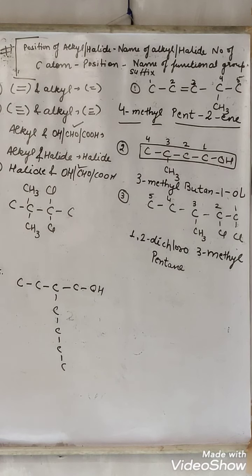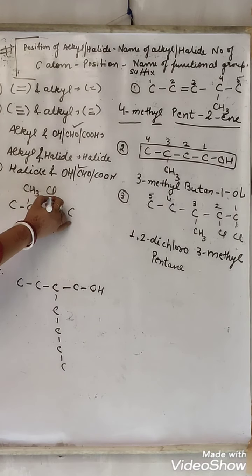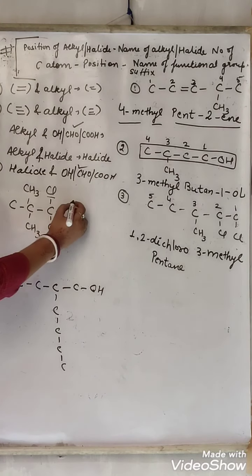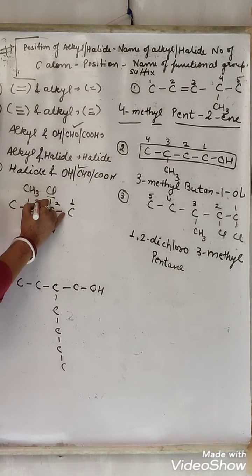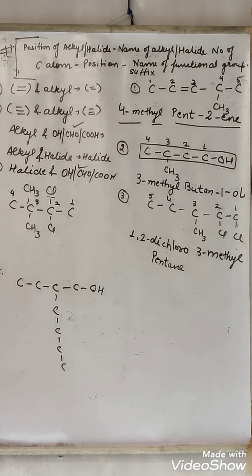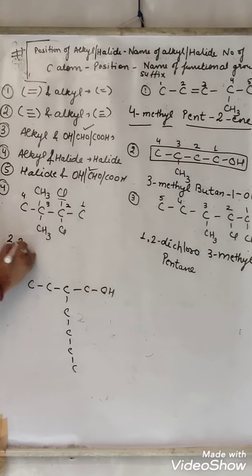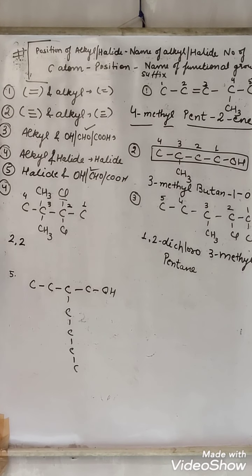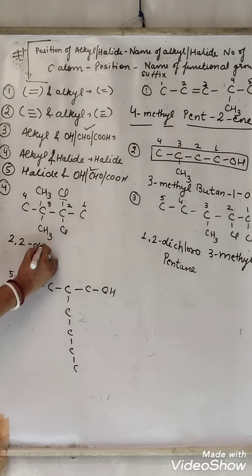Now see the next one, this one. Here what is present? Halide and alkyl. So preference will be given to halide. Then 1, 2, 3 and 4. Okay. At the second position 2 chlorines are present. So as many times as a particular thing is present, that many times we will write the number. How many times is chlorine present? 2 times. So 2,2. 2 times are present, that is why dichloro.